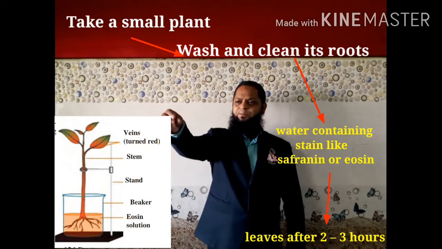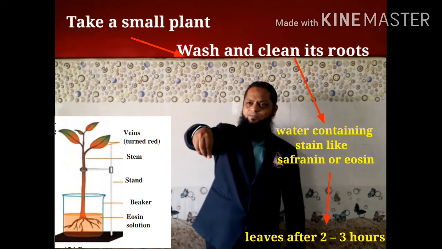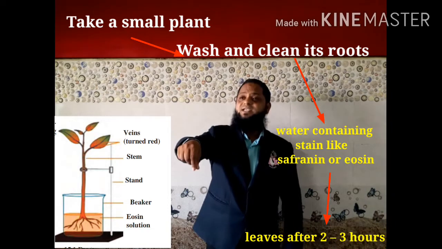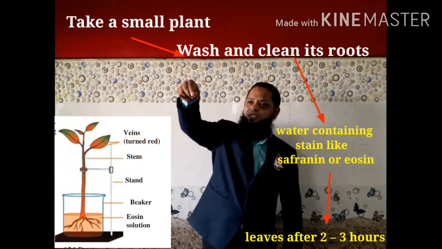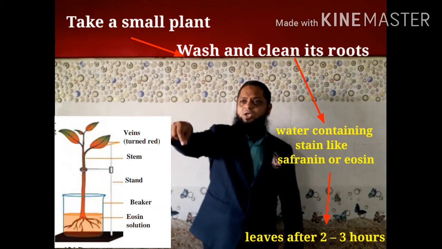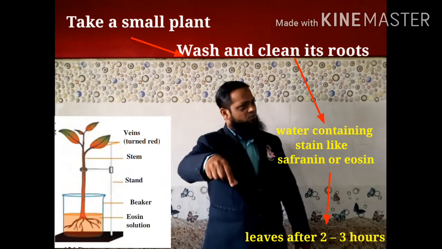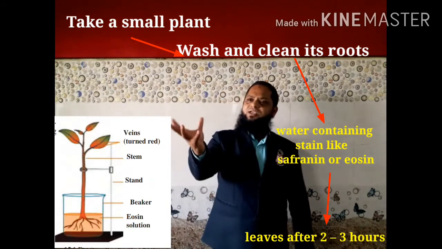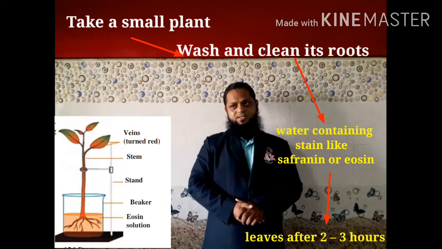Just take the plant, take a beaker, fill it with water, add some stain like safranin, and dip the small plant with roots. So dip the root inside the water and keep the beaker under sunlight for 2 to 3 hours continuously.